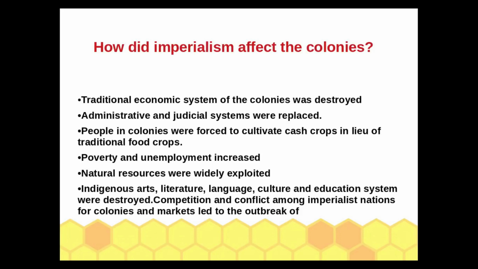Fifth one, natural resources were widely exploited. Sixth one, indigenous arts, literature, language, culture, and education system of the colonies were destroyed. Competition and conflict among imperialist nations for colonies and markets led to the outbreak of a world war.